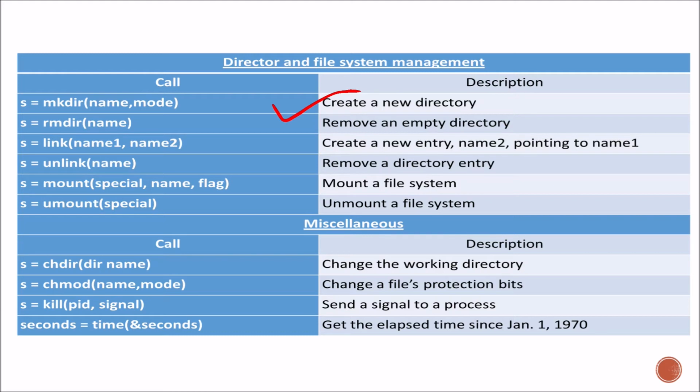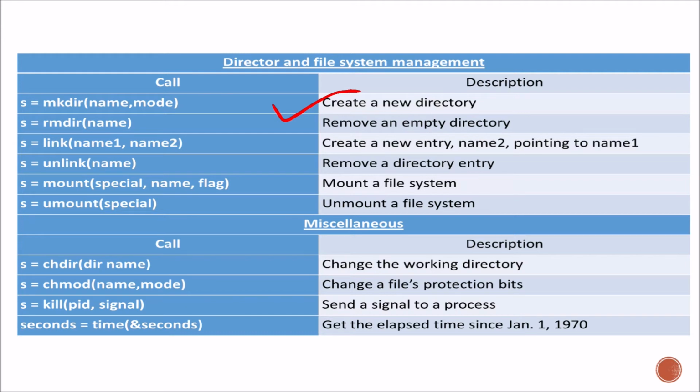The third one is s is equal to link(name1, name2). It creates a new entry name2 pointing to name1. So it is used for creation of a new entry or link, where name2 is pointing to name1.